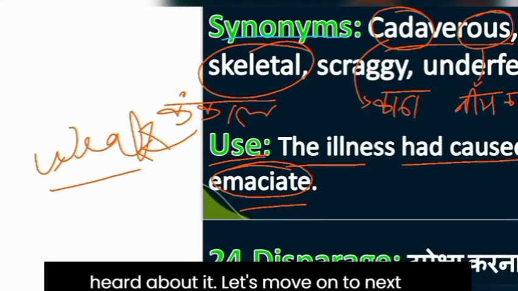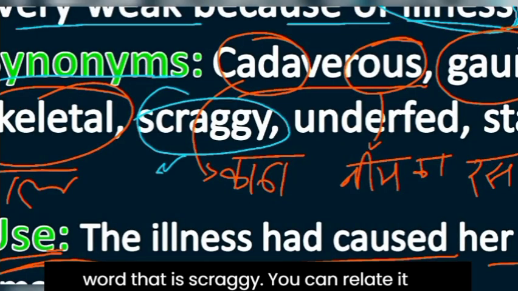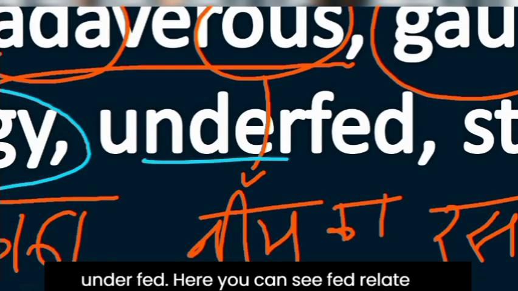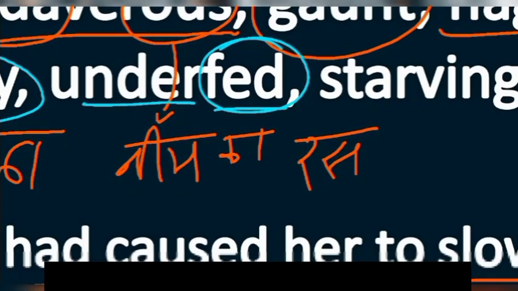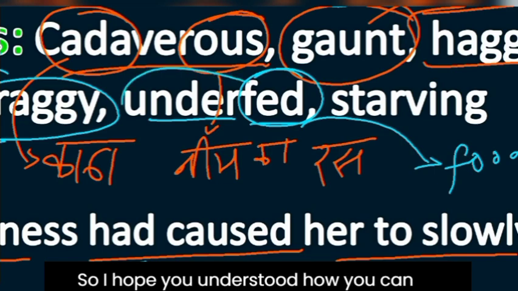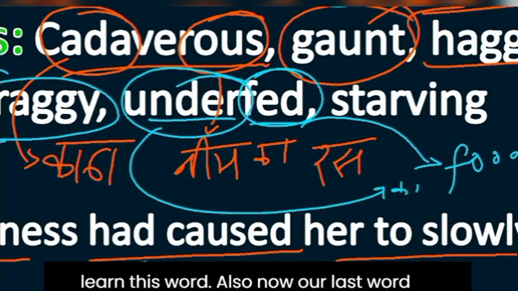Let's move on to the next word, that is scraggy. You can relate it with skinny and learn it easily. Next is underfed. Here you can see fed, relate it with food, and under means not enough. So I hope you understood how you can learn this word also.